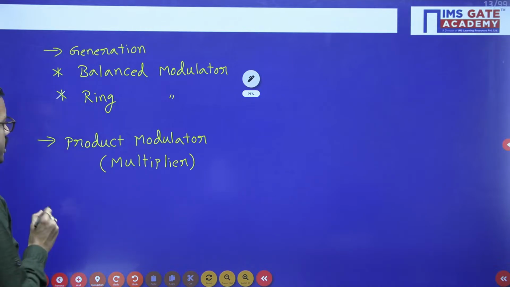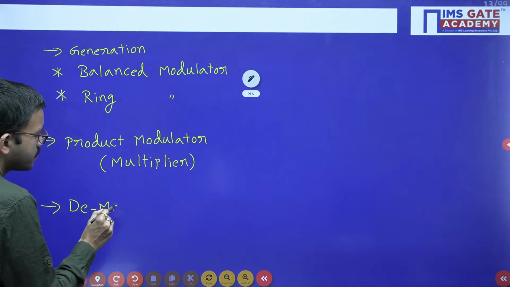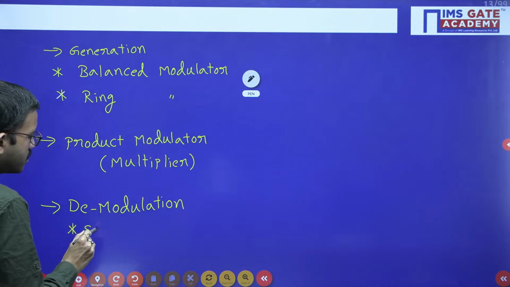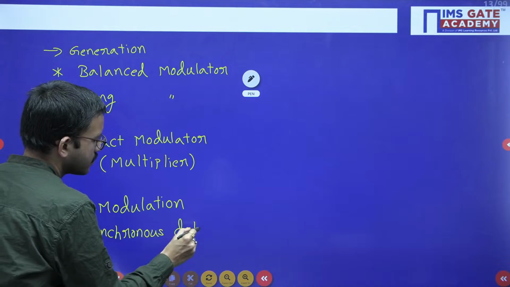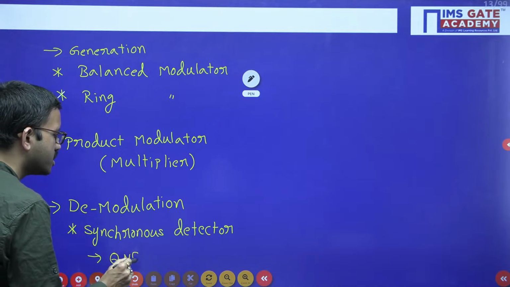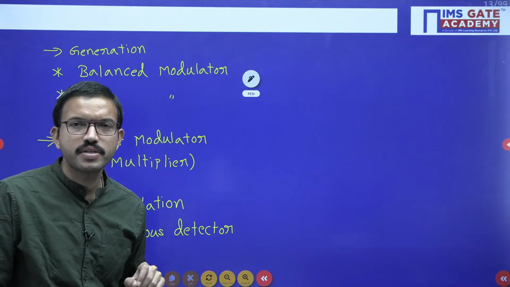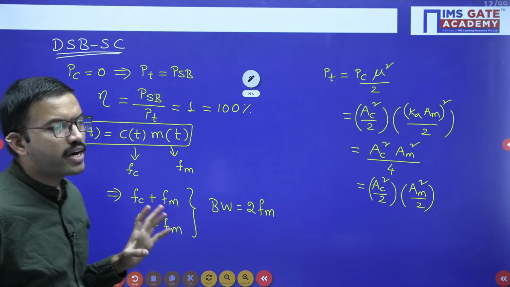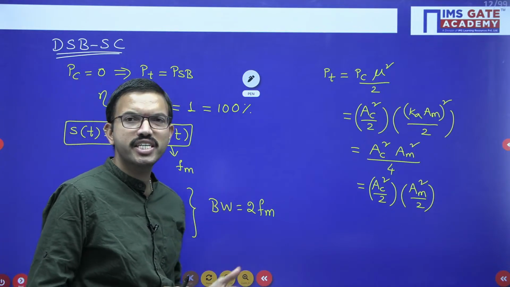Okay, so coming to the demodulation, as we already mentioned, we are using a synchronous detector. Just like the earlier case, here also there will be the quadrature null effect. This is the advantage of DSPSC when compared to AM. With respect to the power required, we are able to reduce it, but coming to the bandwidth, it still remains the same. Whatever bandwidth we got for AM, the same bandwidth.